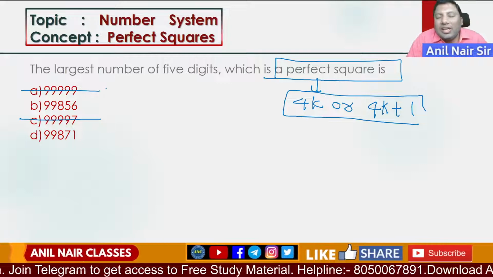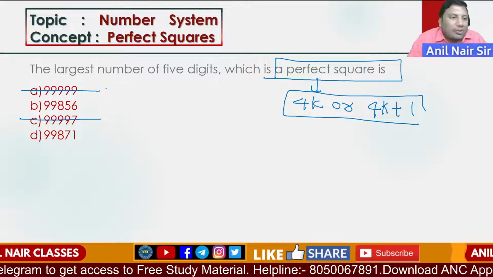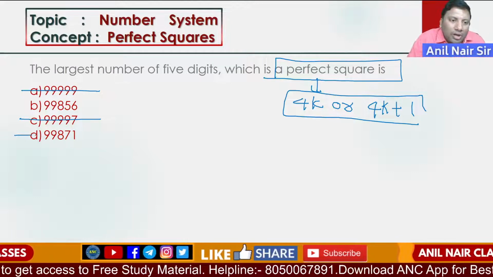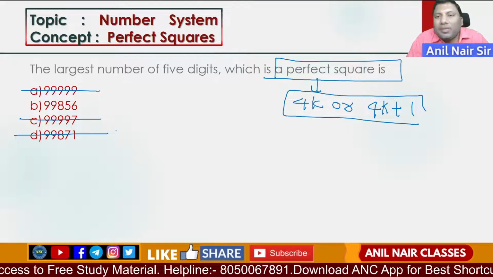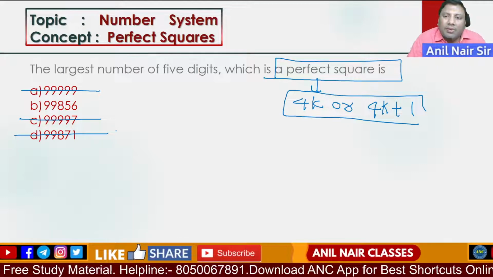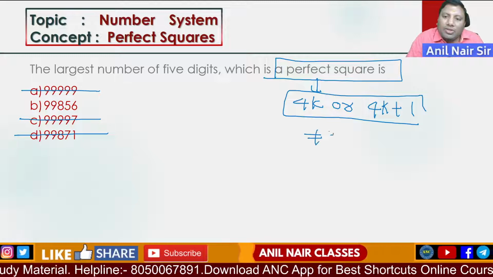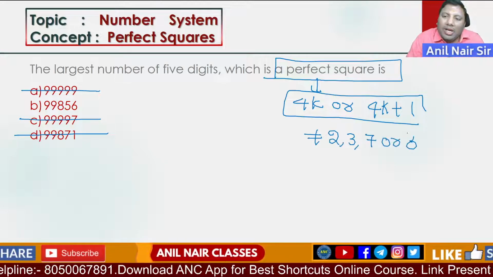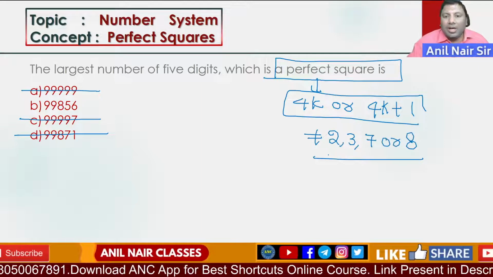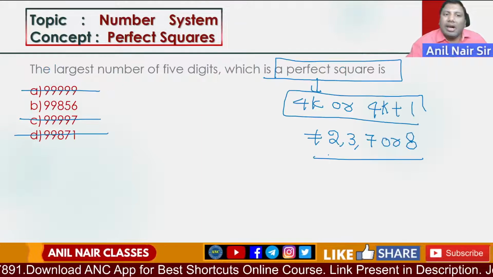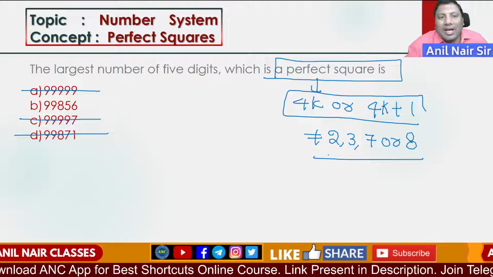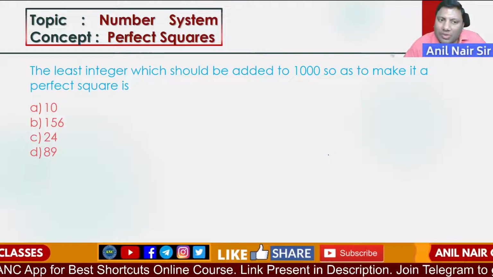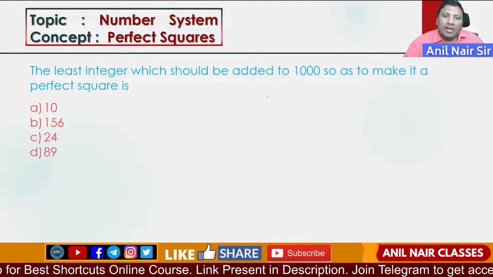99 is 4 into 24 plus 3, not possible. 4 into 17 plus 3, not possible. Very simple. A perfect square never ends with 2, 3, 7 or 8. A perfect square when divided by 4 is either perfectly divisible or gives a remainder 1. I hope the idea is clear. Watch the class twice, then it will be very clear to you.